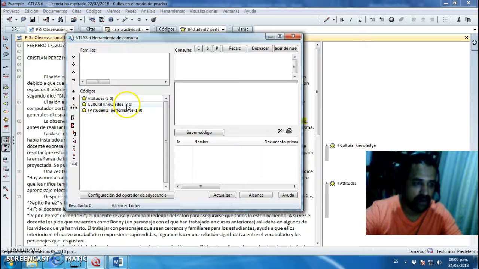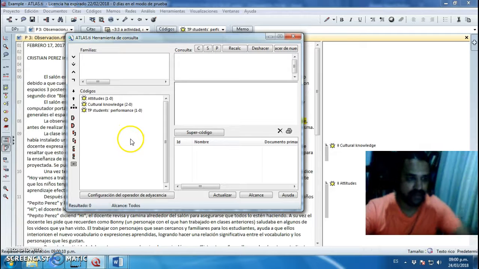comments you have done in each of these. For example, attitudes, I have done 1, cultural knowledge 2, TP students performance 1. So at the end, you're going to have always here the number of the times in which you codified any kind of information under these categories.